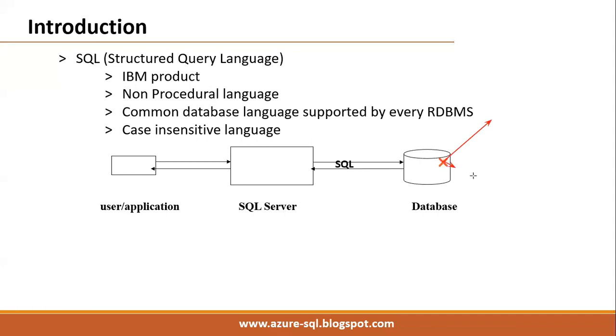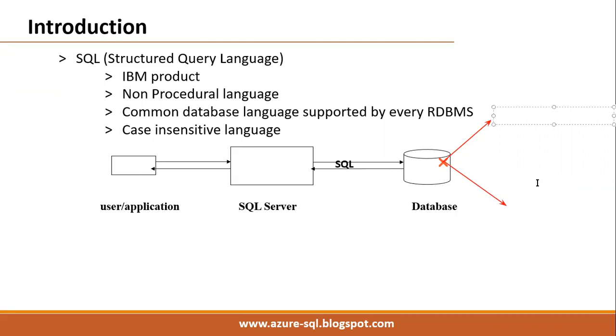See, in a database we have some structures. A table is there, right? In general, we know data is stored in the form of rows and columns, that is, in the form of tables.